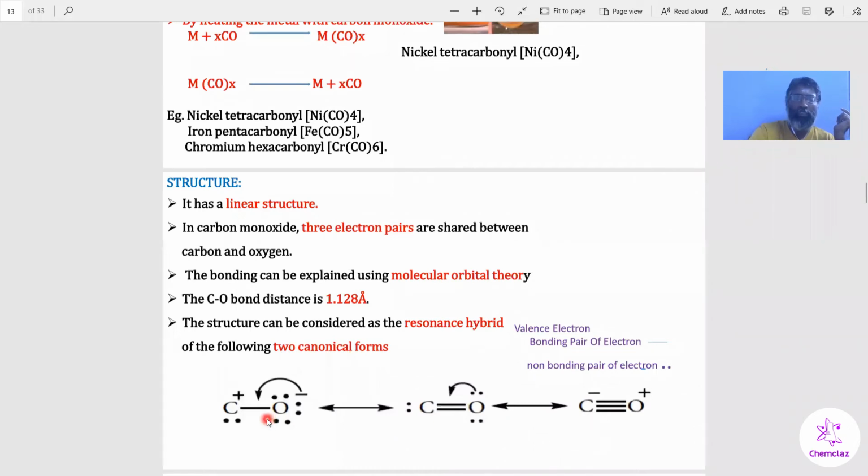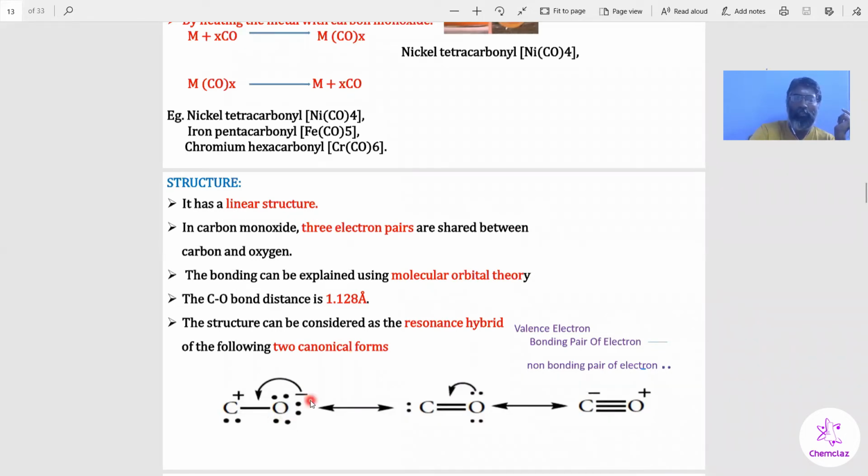In this structure, you can see that the bonded electrons shift to oxygen, from oxygen to carbon, so the triple bond shifts toward oxygen. When this bonded pair of electrons shifts to oxygen, it becomes a single bond.